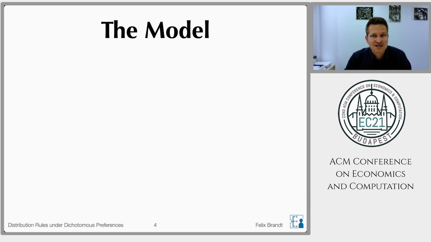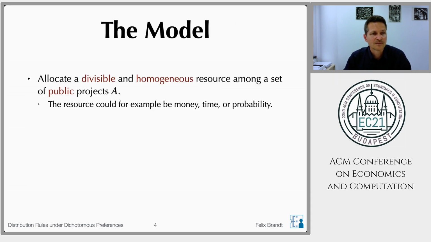So let's look at our general model. We are concerned with a divisible and homogeneous resource that we want to allocate among a set of public projects. This resource could be money, as in the donor coordination example. It could also be time or probability. For instance, probabilistic social choice with dichotomous preferences can be modeled as a special case of our setting.